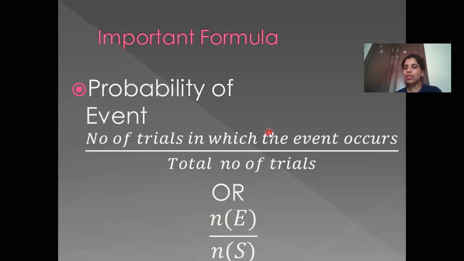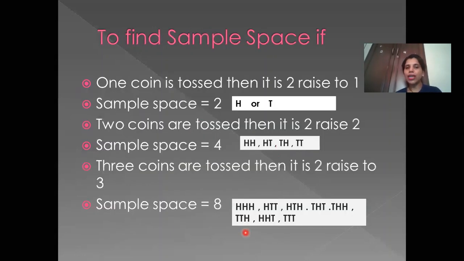So you don't have to write this entire formula, number of trials in which the event occurs upon total number of trials. You can just write it as probability of the event equals number of events upon number of samples. Children, till here it's clear. Now we go to the next. This is important because these type of sums will be asked.